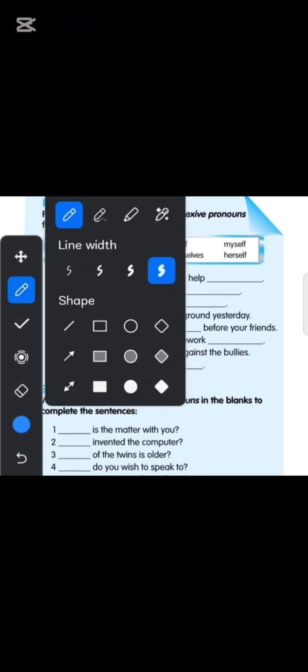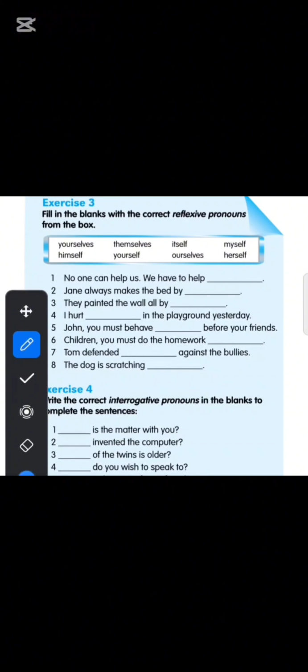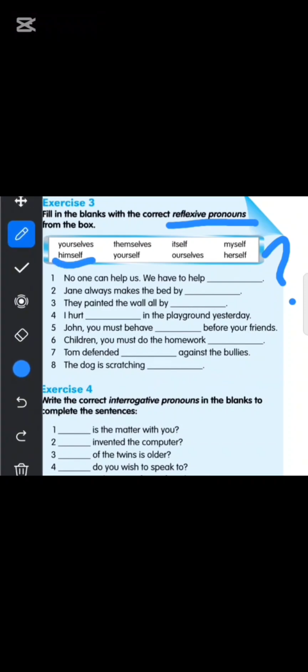Moving on to exercise 3, that is about reflexive pronouns. Which pronouns is it about? Yes, it is about reflexive pronouns. Reflexive pronouns: yourself, themselves, itself, myself. No one can help us. We have to help ourselves. Number 2, Jane always makes the bed by herself. Okay, so moving on to exercise 4, the next ones you have to do yourself.